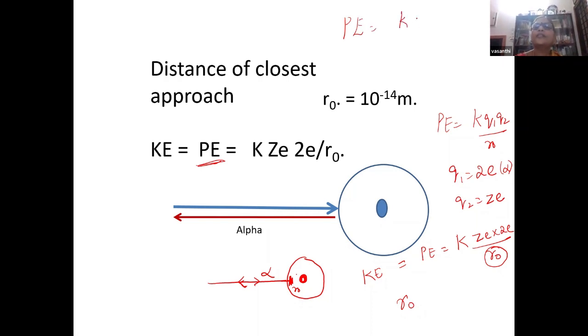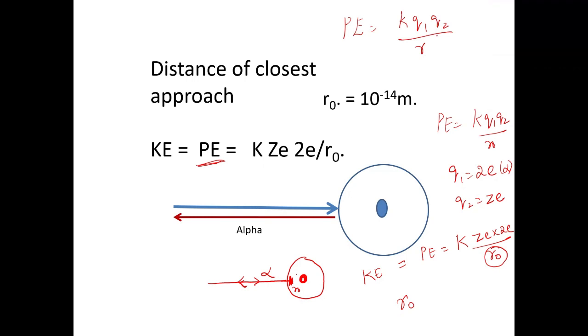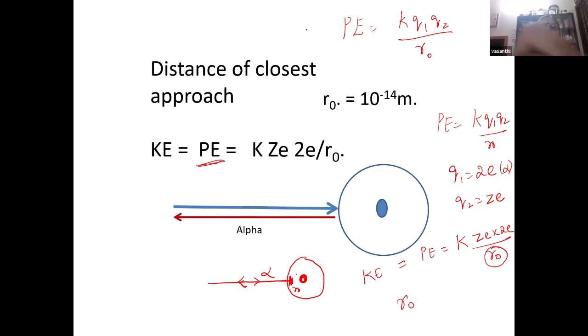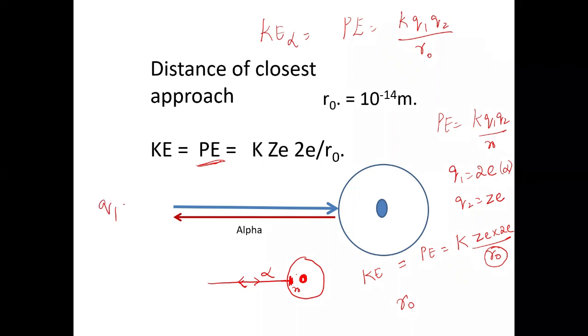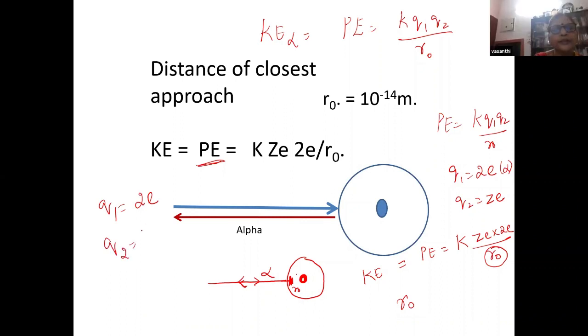You know, in electrostatics we teach them K Q1 Q2 by R. So at this R naught, the kinetic energy of the alpha particle gets converted into potential energy. What is Q1 here? Q1 is the charge of the alpha particle and Q2 is the nucleus charge, Ze. Q1 is 2e, Q2 is Ze.